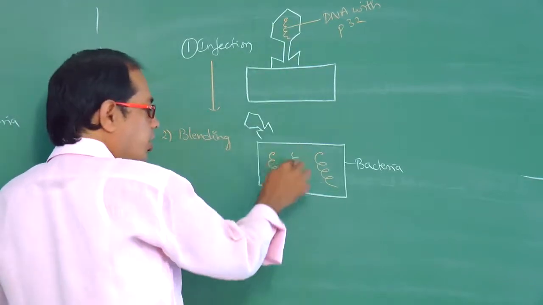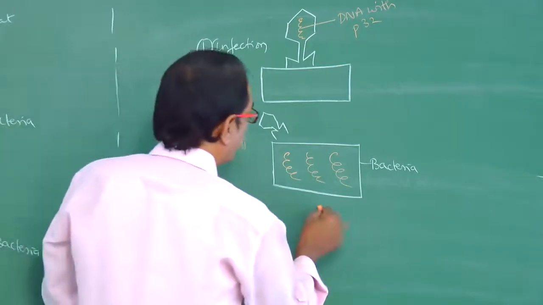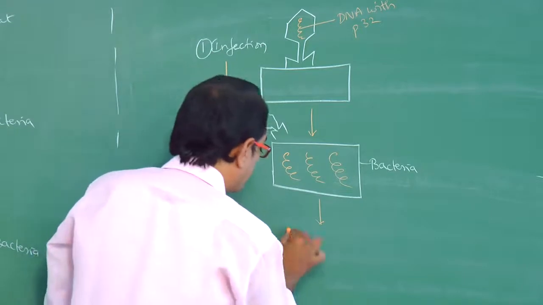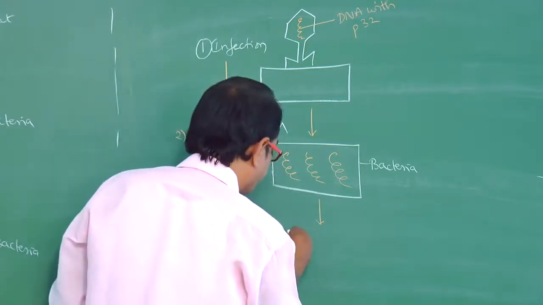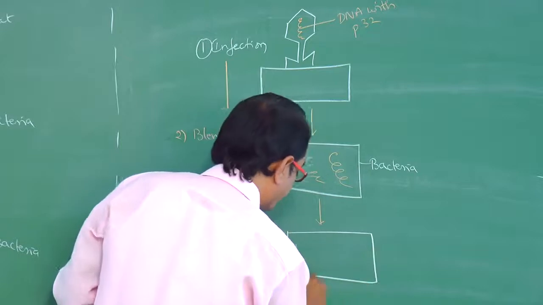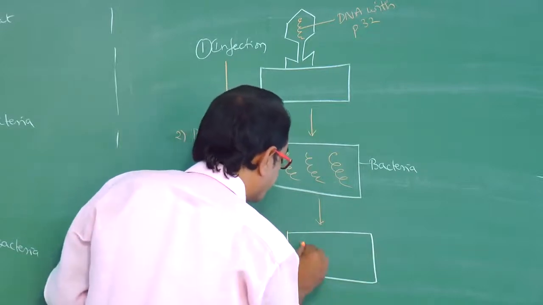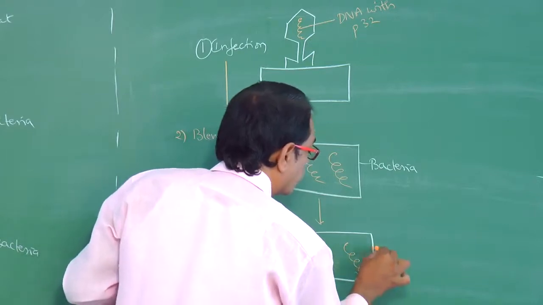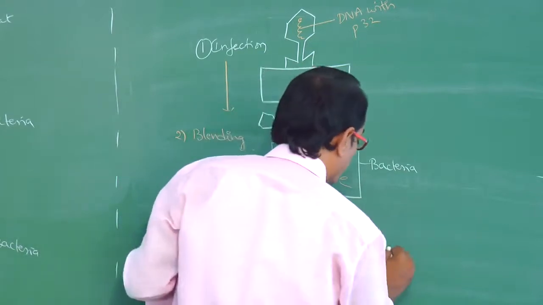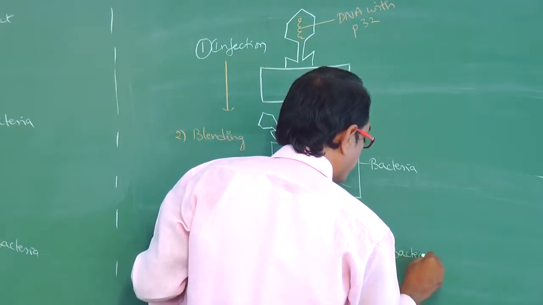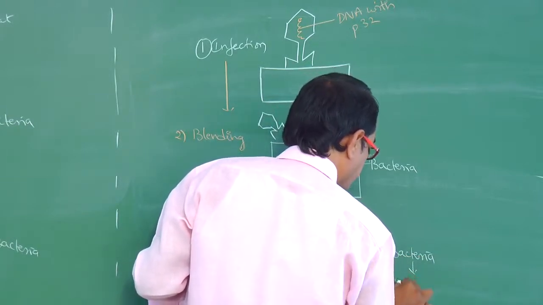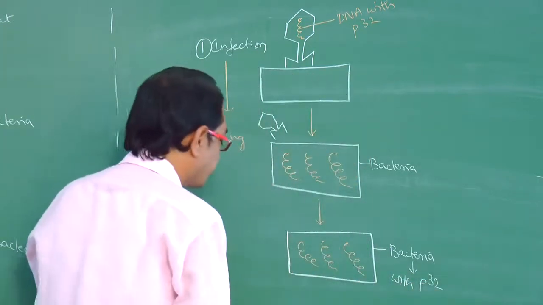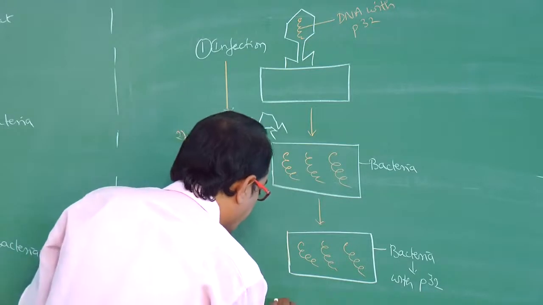The phage DNA enters into the bacterial cell, and finally these bacteria are with P32, and the remaining part is the supernatant.